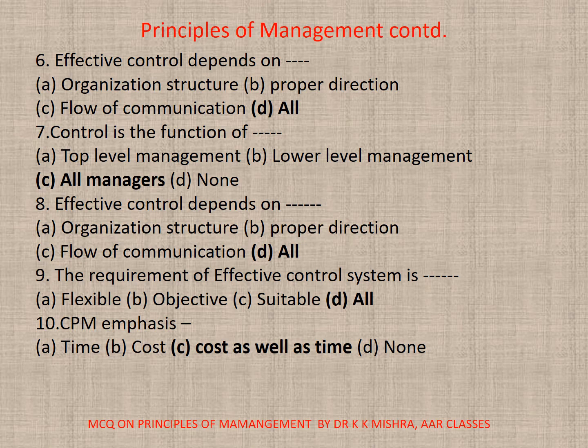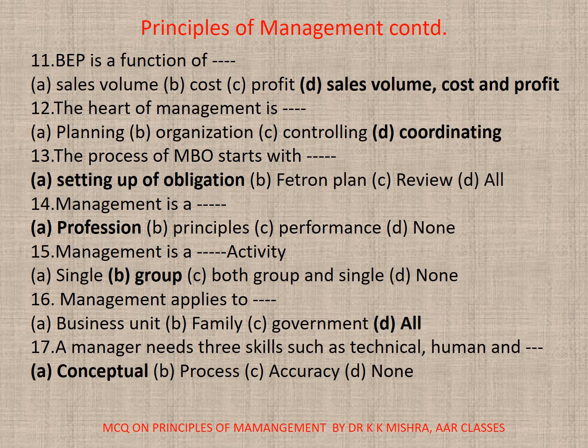All. 10. CPM emphasizes A. Time. B. Cost. C. Cost as well as time. D. None. Correct option is C. Cost as well as time. 11. BEP is a function of A. Sales volume. B. Cost. C. Profit. D. Sales volume, cost and profit. Correct option is D. Sales volume, cost and profit.